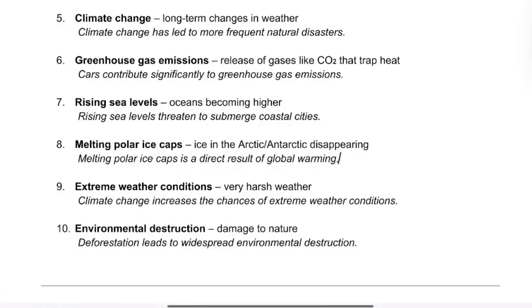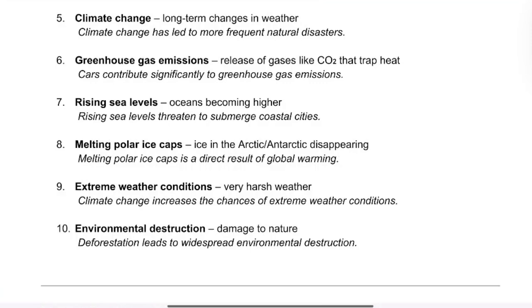7. Rising sea levels is when the ocean becomes higher and higher. Example, rising sea levels threaten to submerge coastal cities. 8. Melting polar ice caps is when the ice in the Arctic or Antarctic disappears. Example, melting polar ice caps is a direct result of global warming.